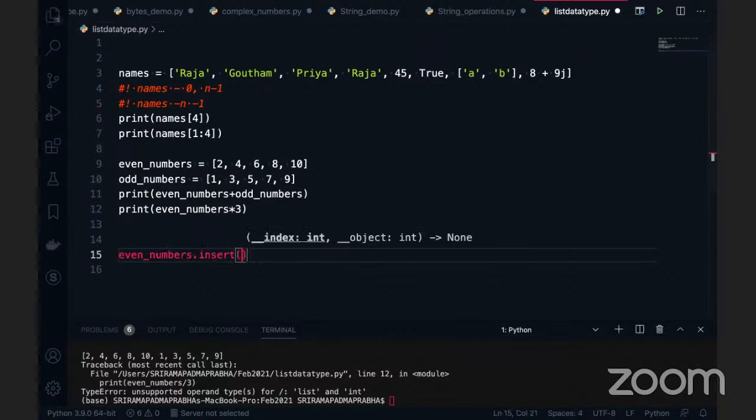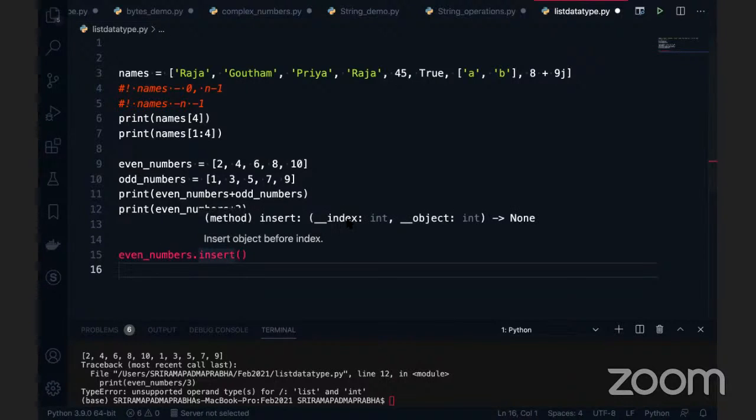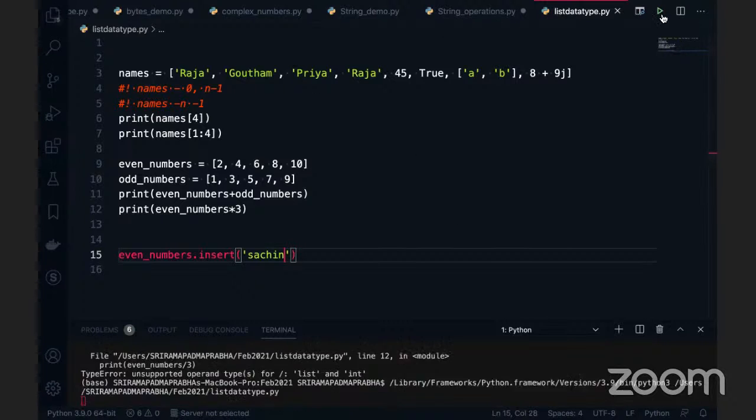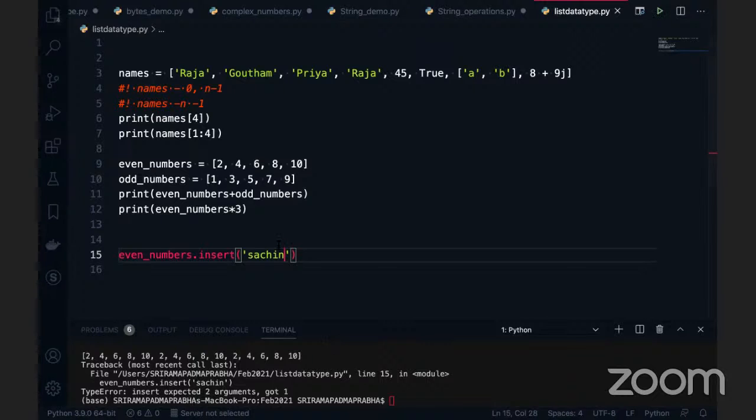I can use the insert function. The insert function basically will take the position of the index and the object. For example, here Raja, Gautam, Priya, again Raja is there, right? I want to add a name called Sachin. So I have to give the position. If I use only Sachin here, do you think it is going to be added? So I'm going to add this one. I'm going to execute this. You can see you have to give two arguments.